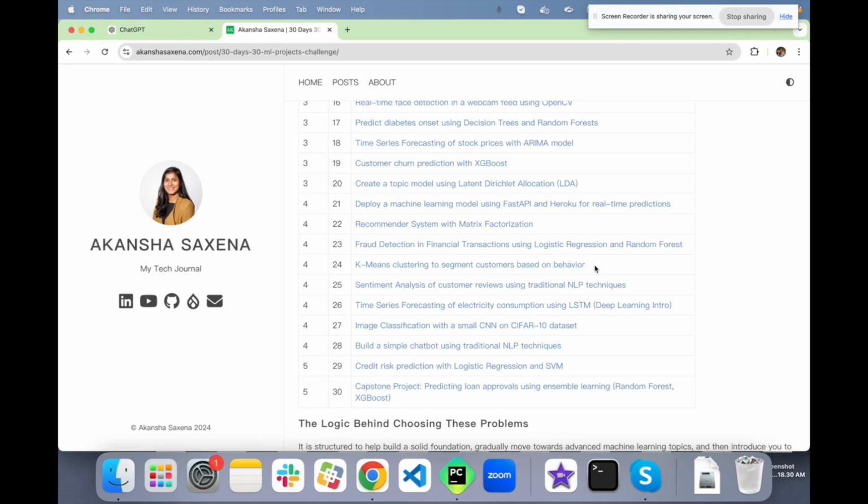is about. So, day 25, the problem is that we have to do sentiment analysis of customer reviews using traditional NLP techniques. Okay, yes. So, let's start.